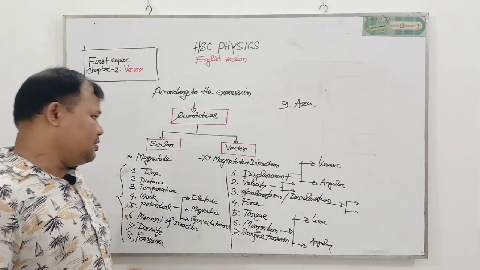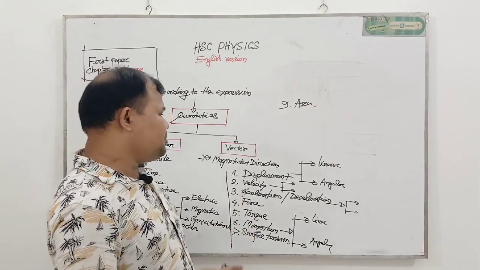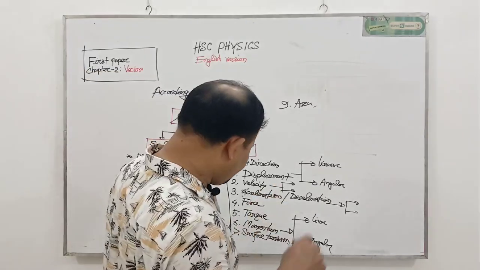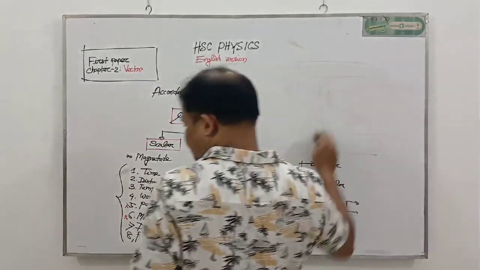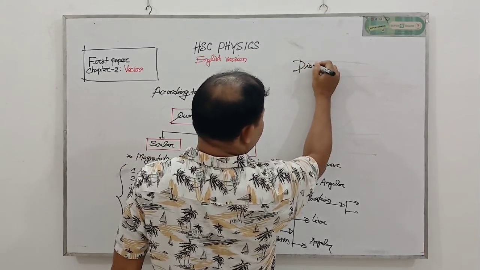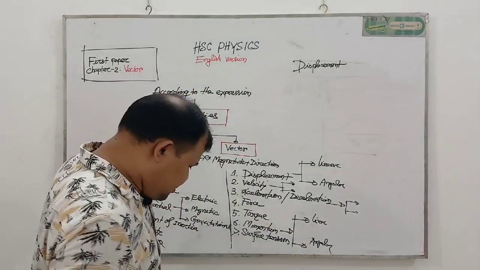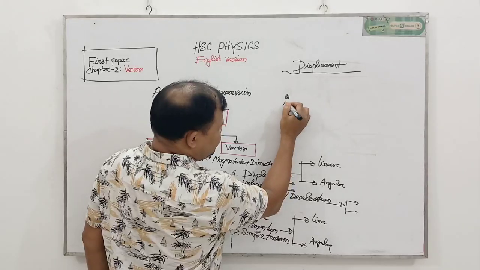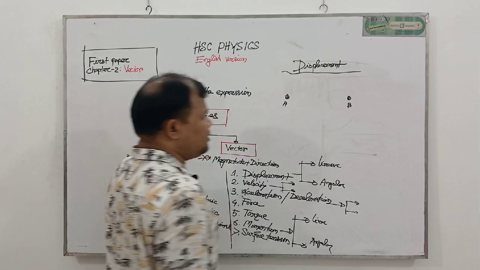My dear students, now I am trying to discuss why displacement is a vector quantity, and why velocity, force, torque, momentum and surface tension are vector quantities. Now we try to discuss displacement. What is displacement? Suppose a person or object starts a journey from here and wants to go to point B.